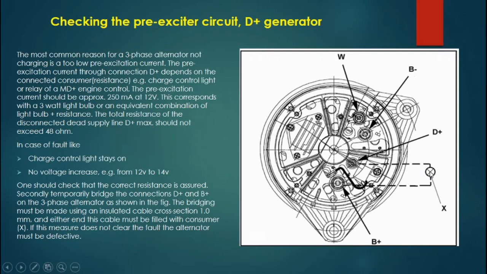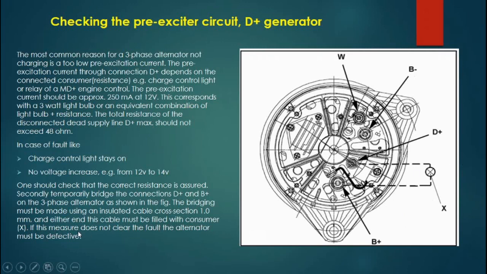And this way it can be a bulb. So bridge the D plus and B plus on the alternator as shown in the figure. The bridging must be made using an insulated cable of 1.0 mm cross section, and either end of this cable must be fitted with consumer X. Consumer X means this must be a light.